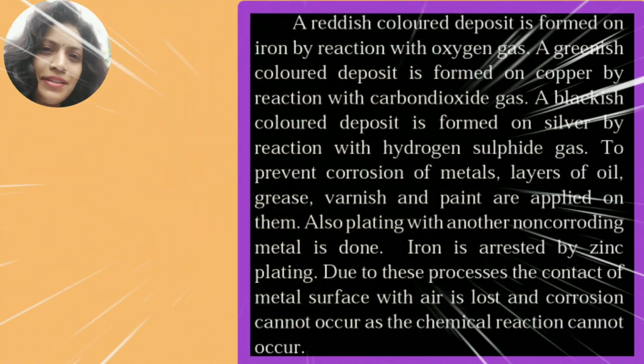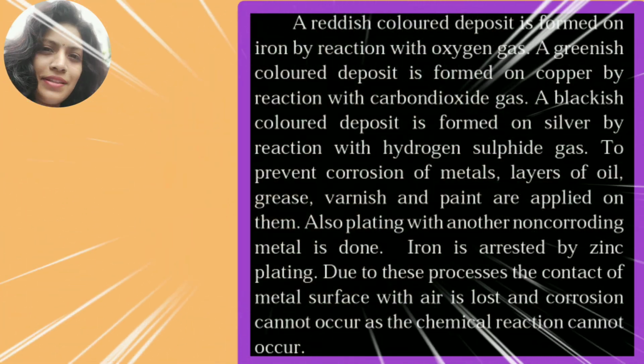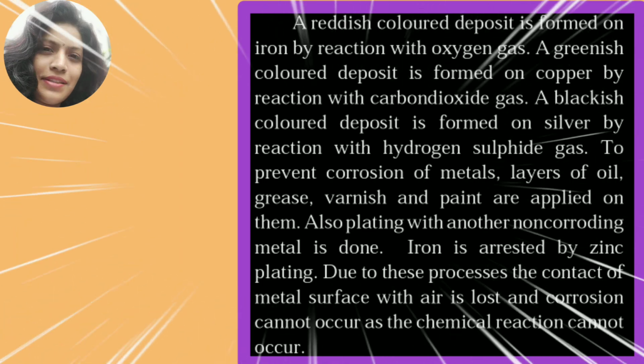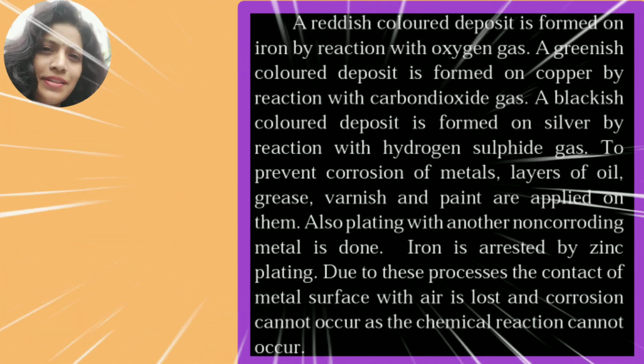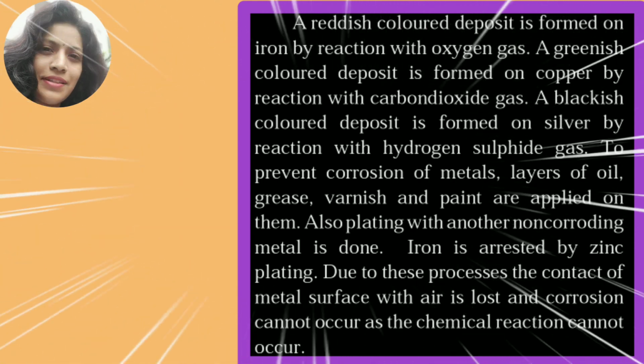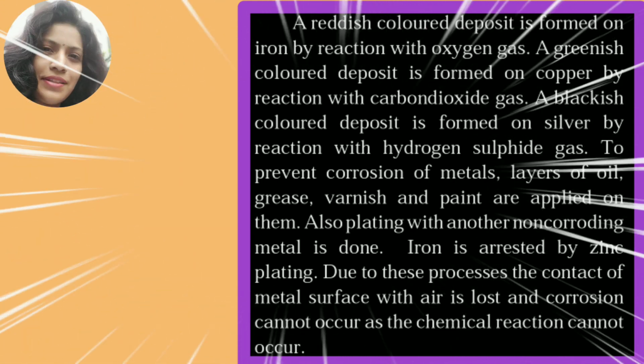A reddish colored deposit is formed on iron by reacting with oxygen gas. A greenish colored deposit is formed on copper by reaction with carbon dioxide gas. A blackish colored deposit is formed on silver by reaction with hydrogen sulfide gas.